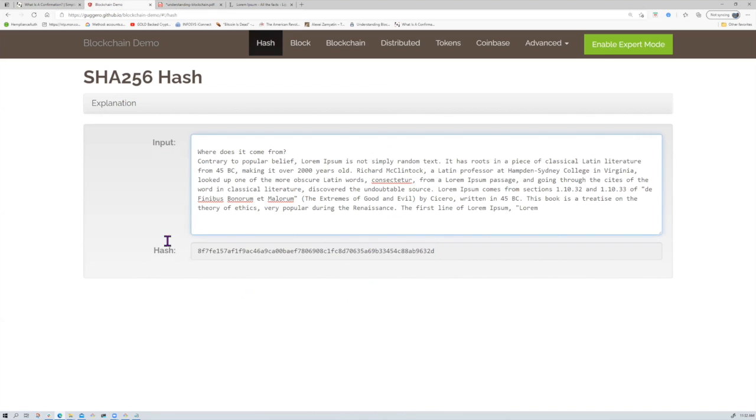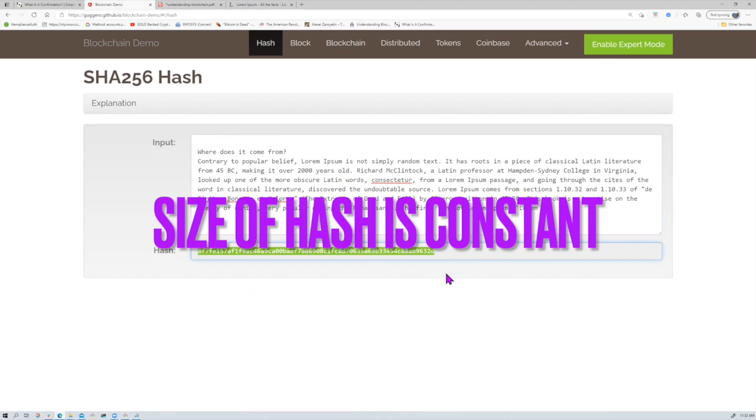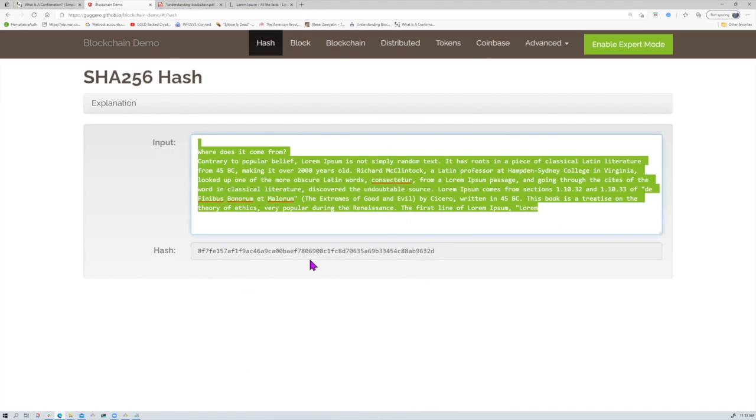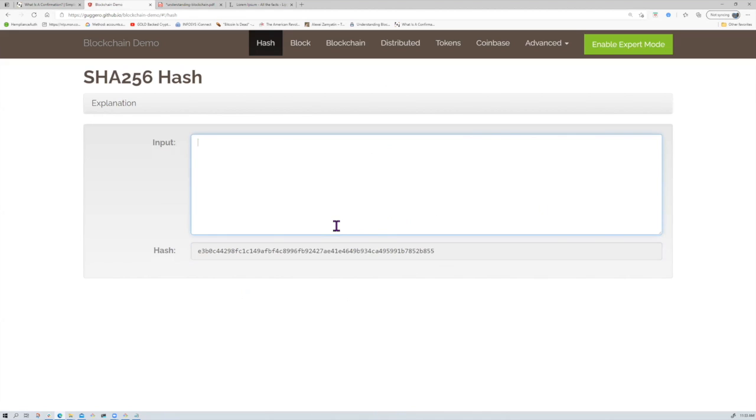It will still be the same. The size is always constant. Those are the two things you have to remember very clearly. The size of the hash is always the same, and you cannot deconstruct this text here from this hash. You cannot deconstruct. It's just never possible. It is computationally impossible. That's the first thing you should understand.